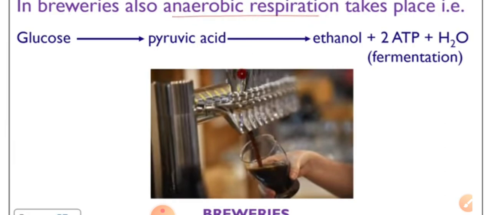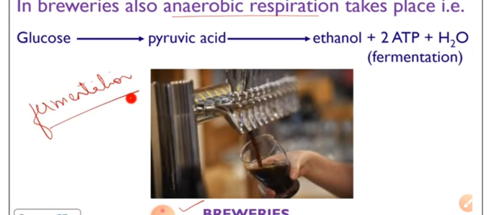In case of anaerobic respiration, we have heard a word known as fermentation. In fermentation, when oxygen is not present at all, ethanol, that is alcohol, is produced. Fermentation is a process when oxygen is absent.